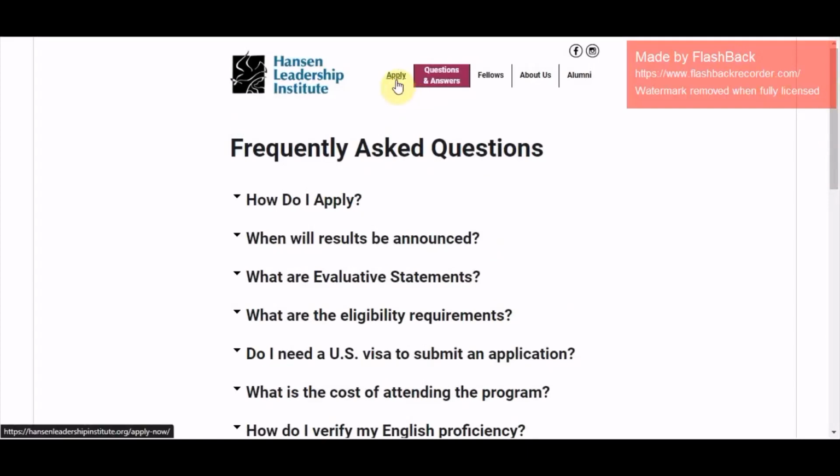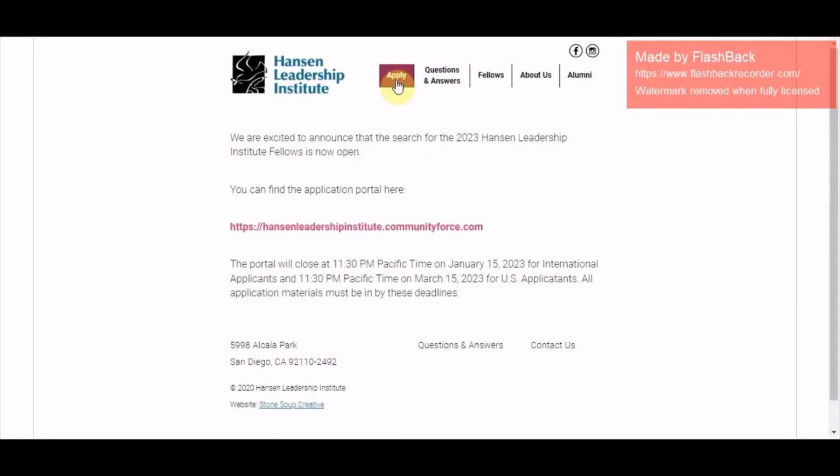So let's go to the apply button here. The apply button will show us how to apply. So this is the announcement. As you can see, it is currently open. The deadline for international students is January 15, and we still have around 56 days or so to go to January, because November is almost on the verge and December is coming. So it means you still have time to sort these things out. So take note of that.